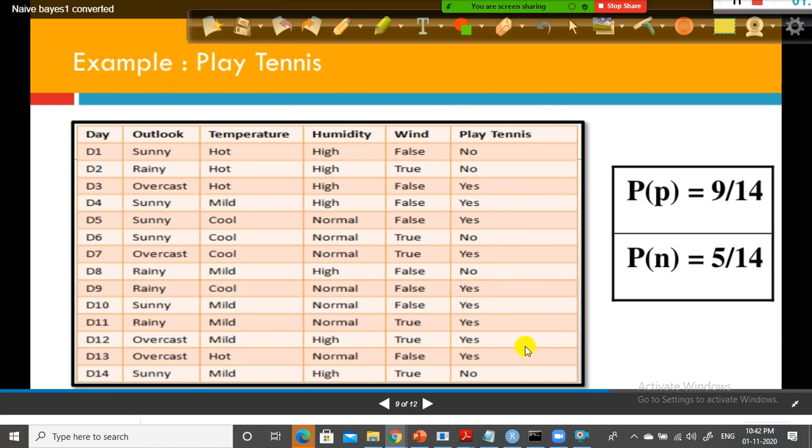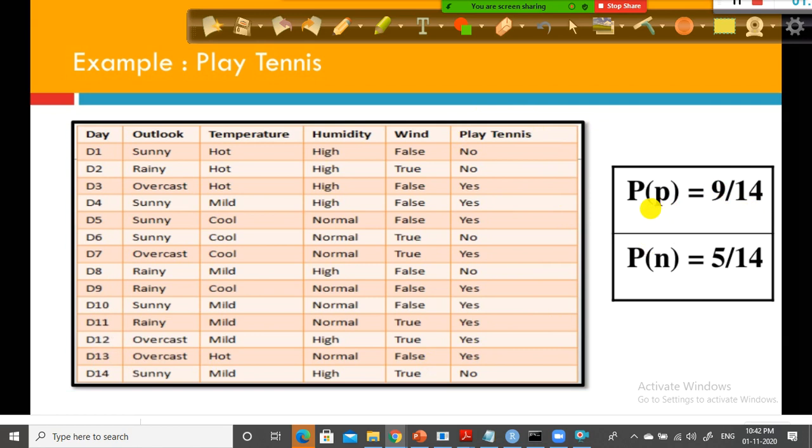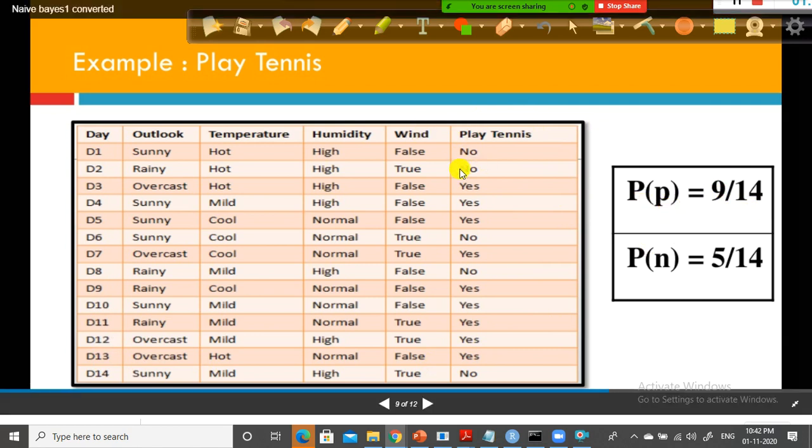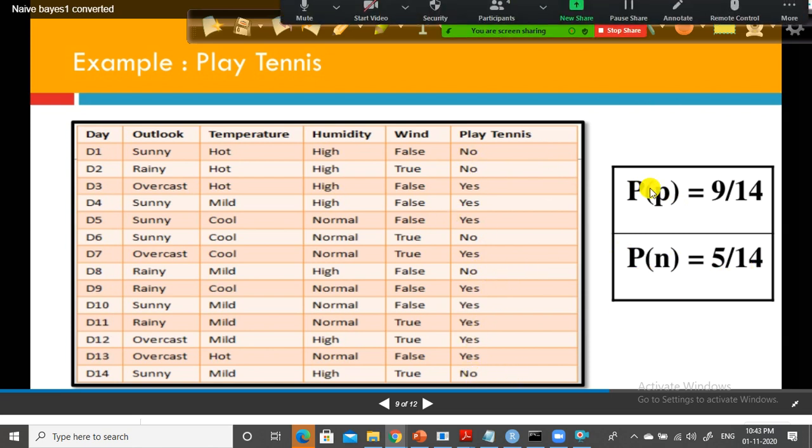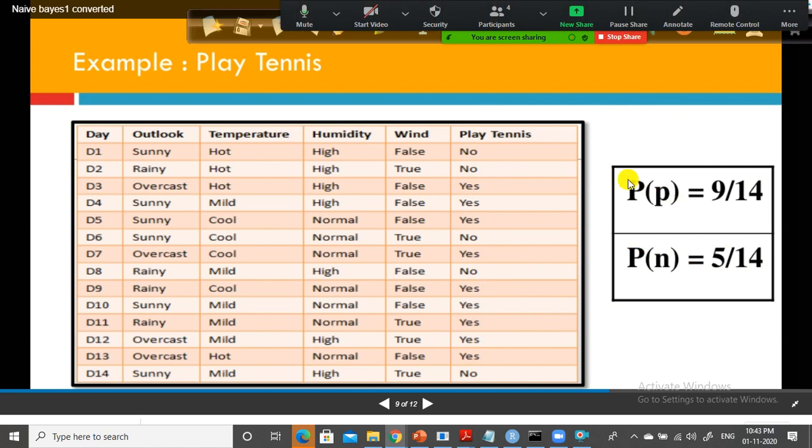Only 9 instances he played tennis out of 14 times, right? 9 out of 14. This is the probability of playing tennis. Probability of not playing tennis is 5 out of 14. This is called prior probability. Okay, just keep that in mind. This is your prior probability.